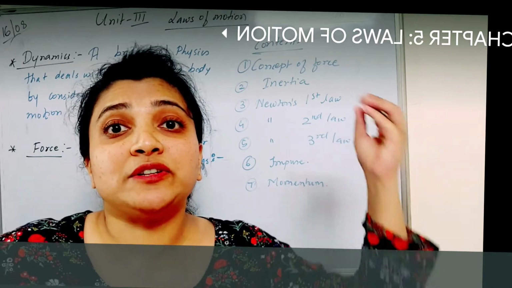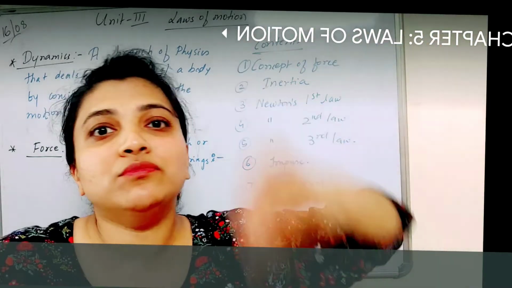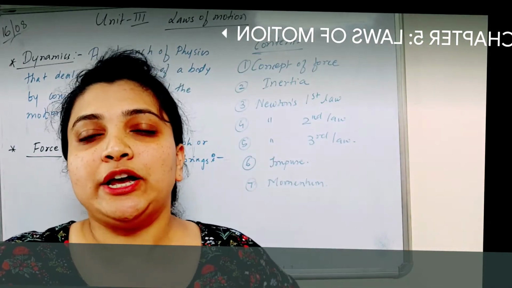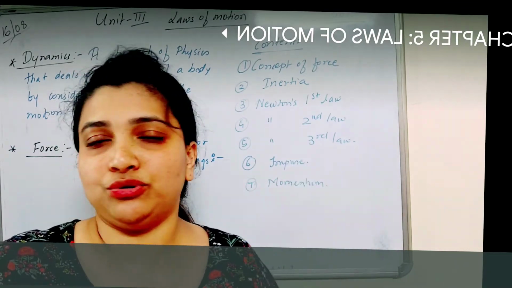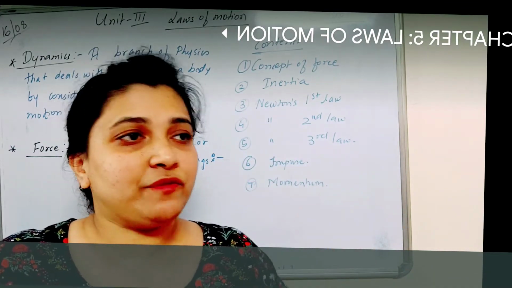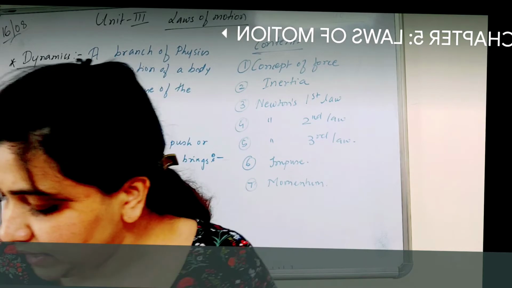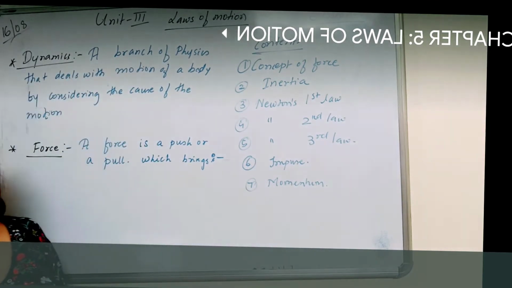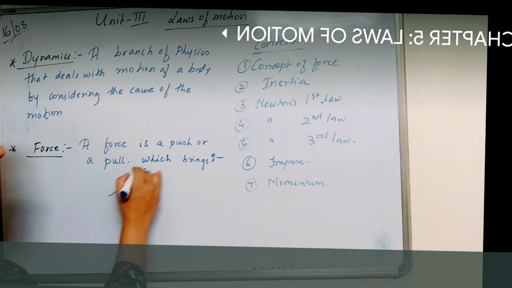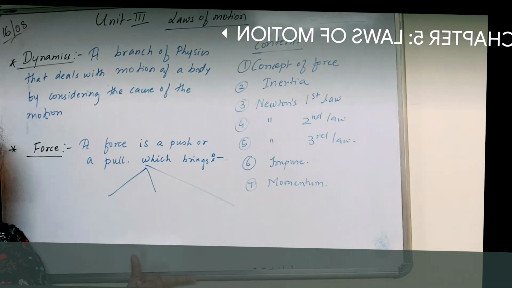That force is responsible for any object to move, to change its position, to change its magnitude, to change its direction. So whenever a force is applied, three things take place. What are the three things? When a force is applied on any object, three things happen.